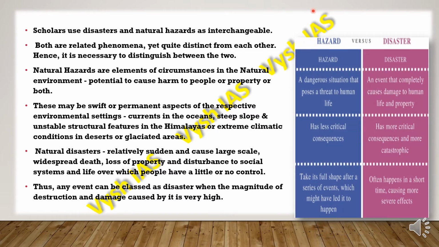So this is to summarize the difference between both of them. A hazard is a dangerous situation that poses a threat. So this is again telling us in the future tense, but a disaster is an event that has completely caused damage to human life and property. So a hazard has less critical consequences, but a disaster will have more critical consequences. This will take full shape after a series of events which might have led it to happen, and this will happen in one single short time, which will cause more severe effects.